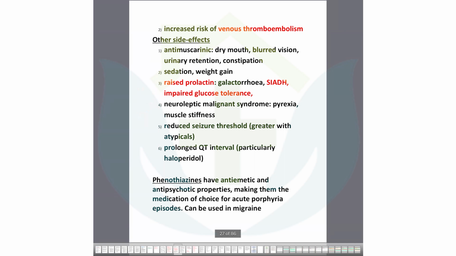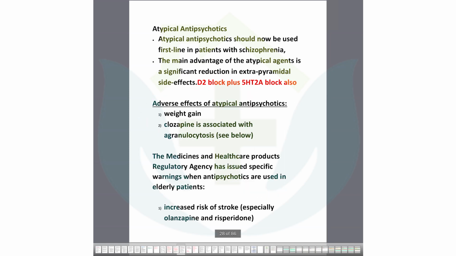Phenothiazines have antiemetic antipsychotic properties, making them the medication of choice for acute porphyria episodes. No need to know. Look, atypical antipsychotics, why are they very specific? Because they not only block D2, they also block 5-HT2A. So these are the specific ones to block, and that's why the side effects are less. The main advantage of atypical antipsychotics is that they work more specifically on the serotonin receptor 5-HT2A. So this is blocked by the atypical antipsychotics.